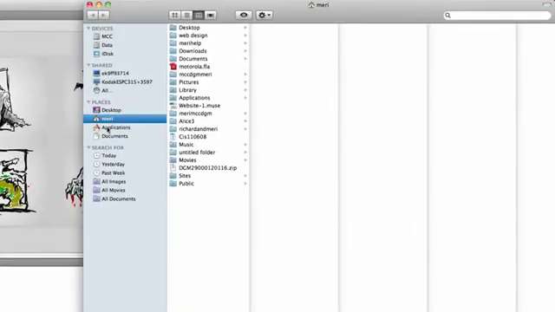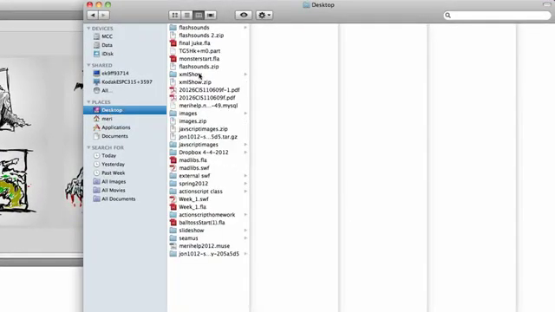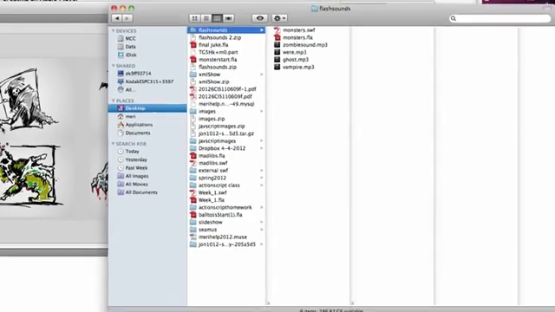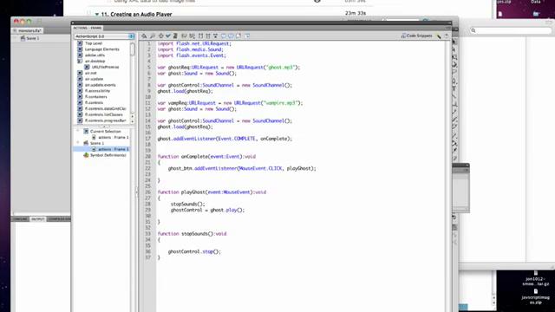I have them in flash sounds here, so vampire is vampire. Then I've got my sound channel equals new sound channel for ghost. So I need one for vamp.